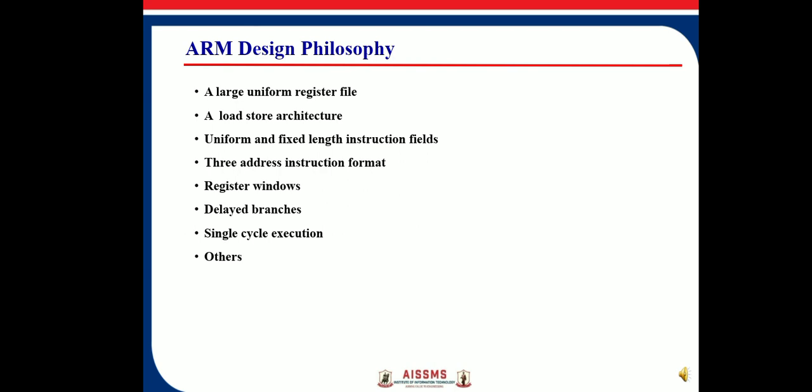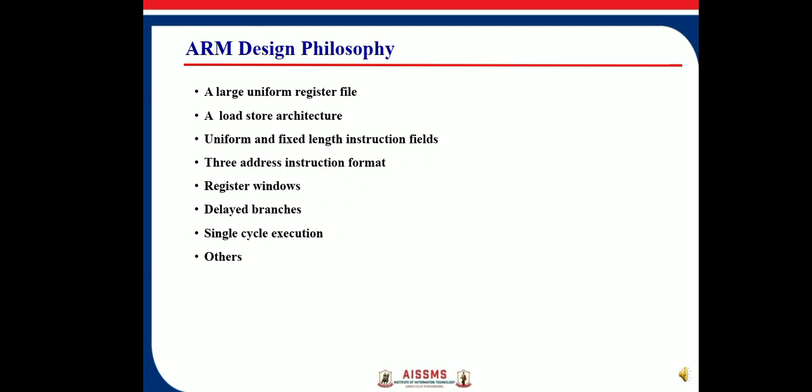Let us now discuss the features of RISC which are rejected by ARM processor. First one is the register windows. The main problem with register windows is the large chip area occupied by the large number of registers. This feature is therefore rejected by ARM processor to reduce cost.